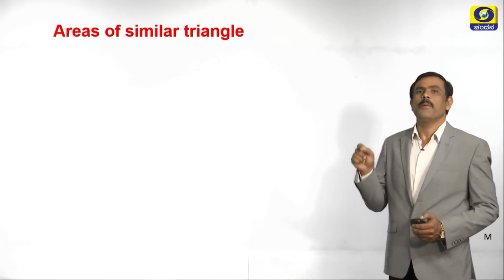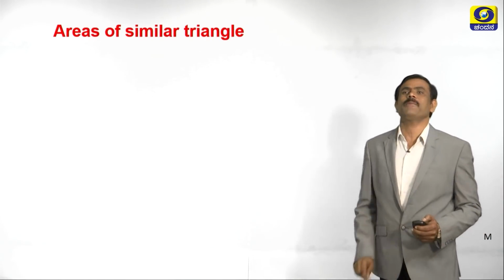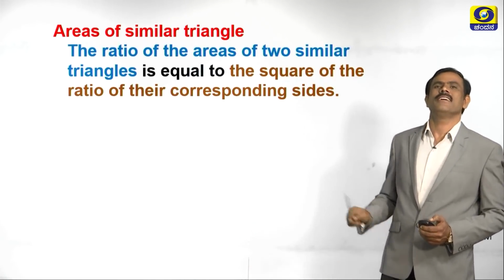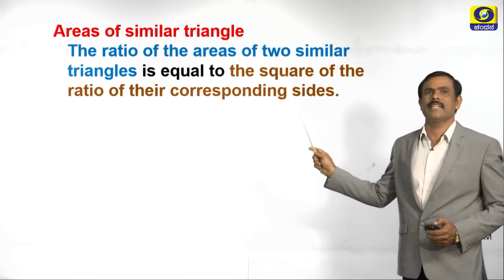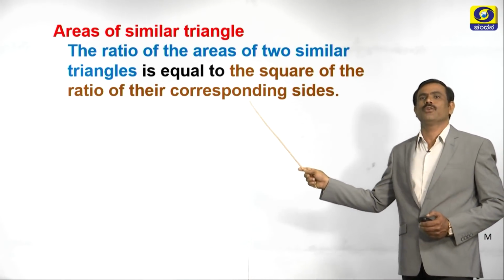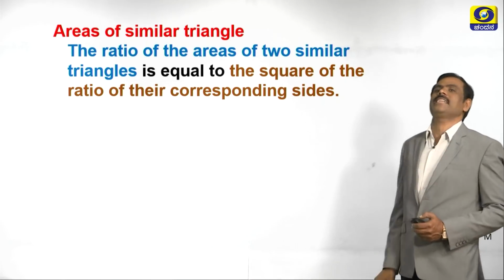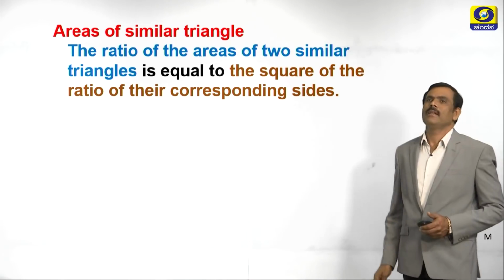Now, let us discuss the theorem number 3. What is theorem number 3? Theorem based on areas of similar triangles. Then what is the statement of it? The statement of this theorem is the ratio of the areas of two similar triangles is equal to the square of the ratio of their corresponding sides. Read the statement again and again. Now, let us prove it.